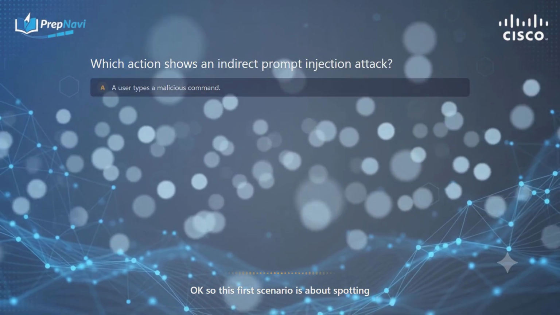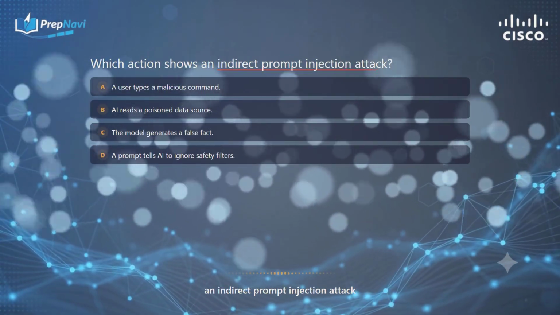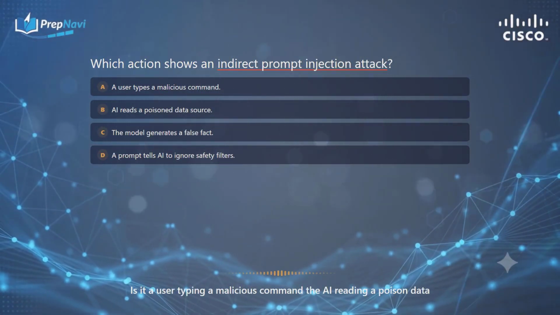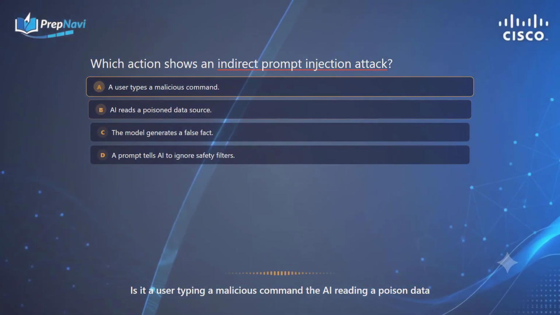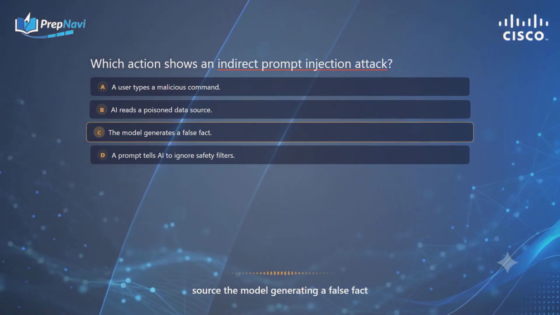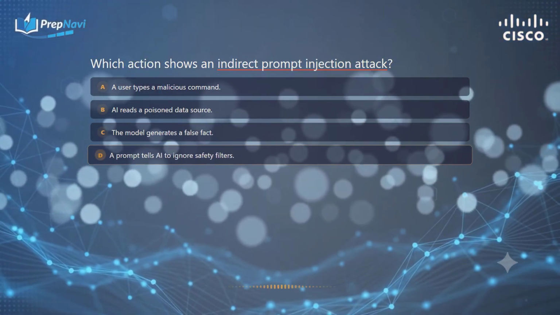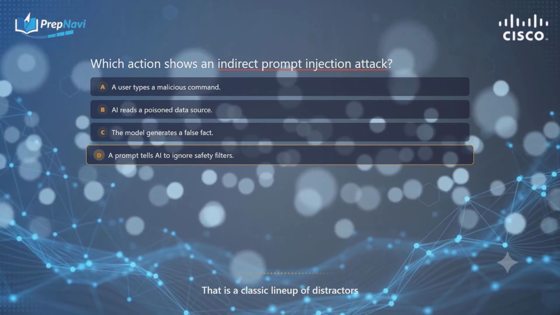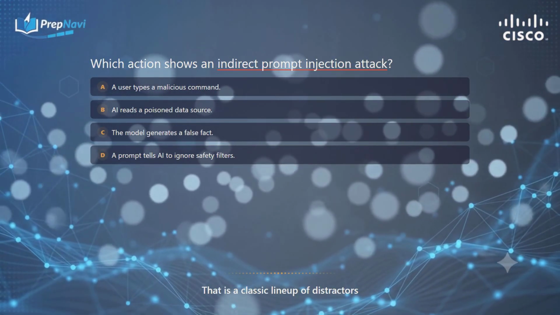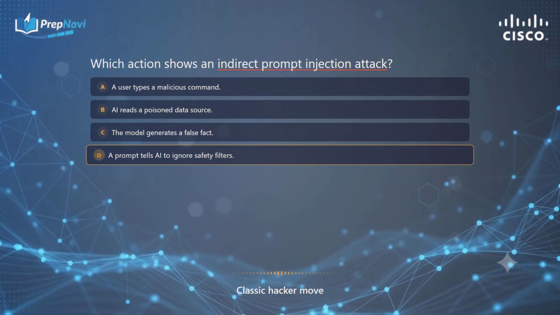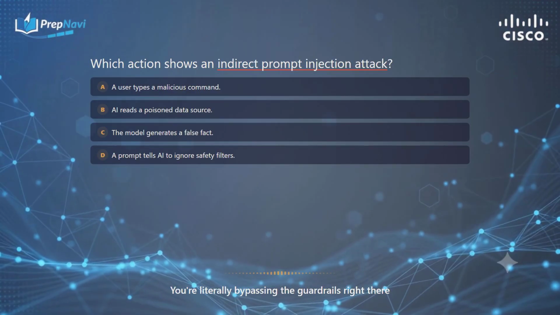Okay, so this first scenario is about spotting an indirect prompt injection attack. We're looking at 4 options here. Is it a user typing a malicious command, the AI reading a poison data source, the model generating a false fact, or a prompt explicitly telling the AI to ignore its safety filters? That is a classic lineup of distractors. Yeah, and to me, telling the AI to ignore safety filters sounds exactly like a classic hacker move. I mean, you're literally bypassing the guardrails right there.